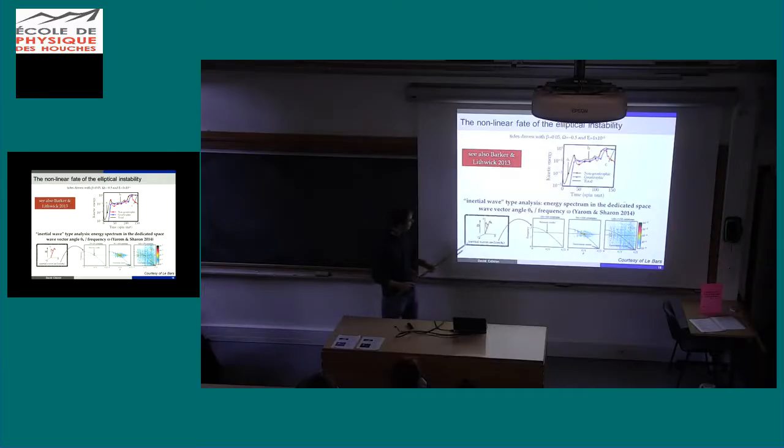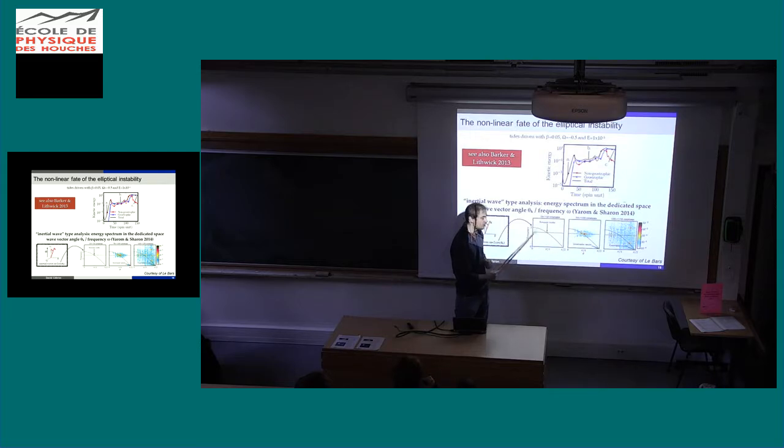What happens in terms of inertial waves? So here I show a figure which has been described by Jaromir Sharon. So we want to see if the flow is dominantly given by inertial modes or not. So this is the dispersion relation of inertial waves, and if all the points are on this line, it means that I have only inertial waves in my flow.